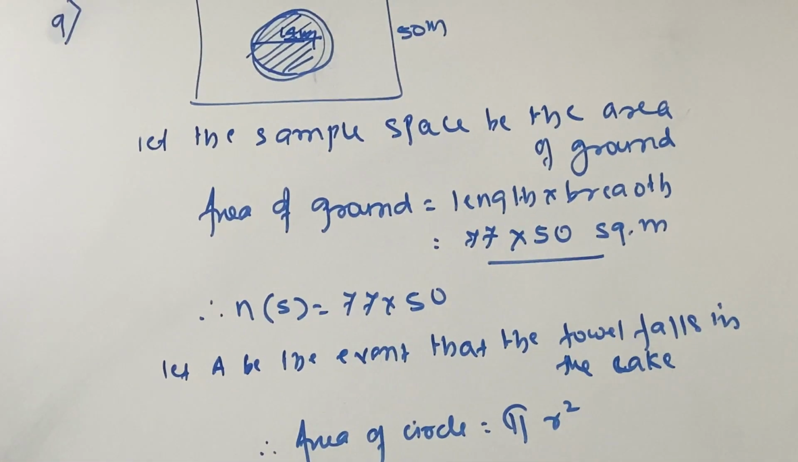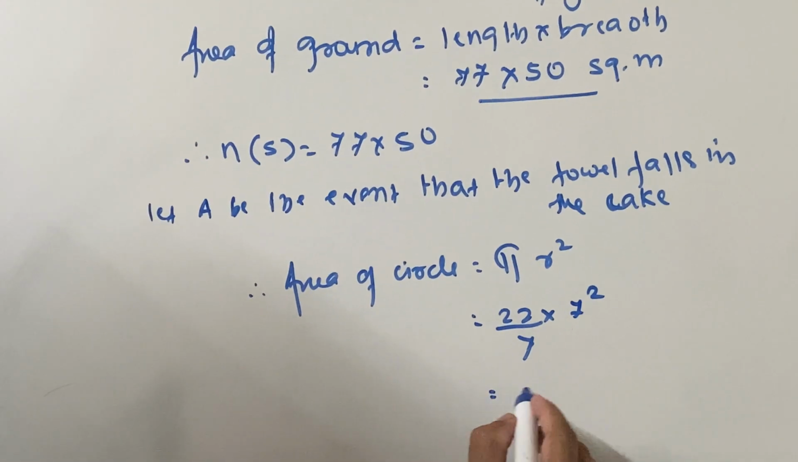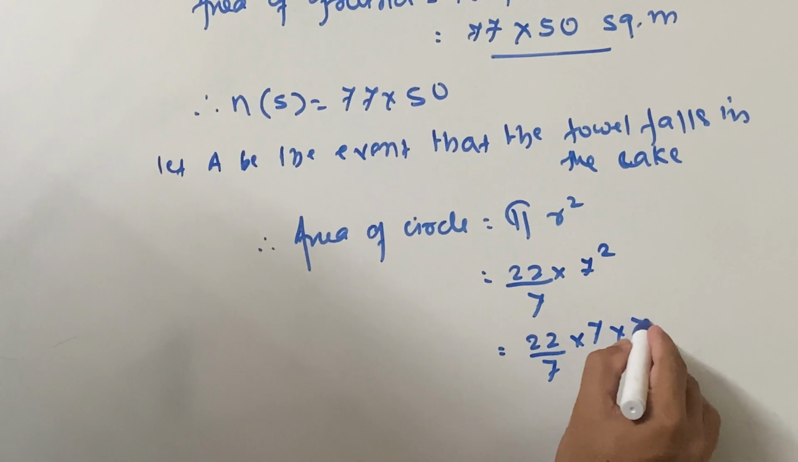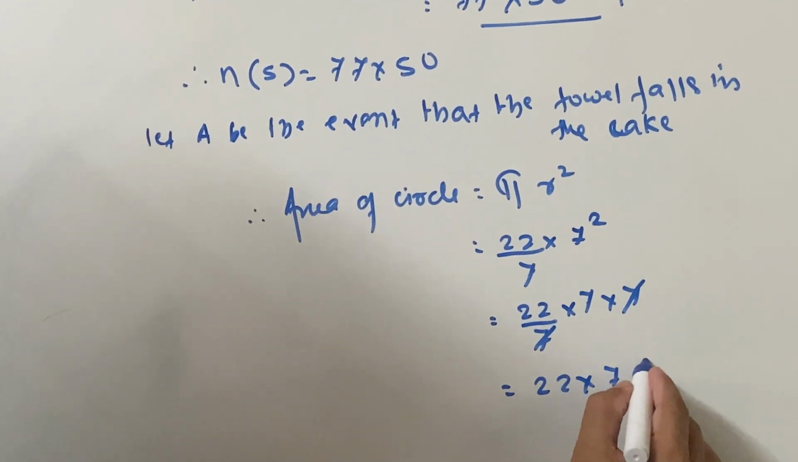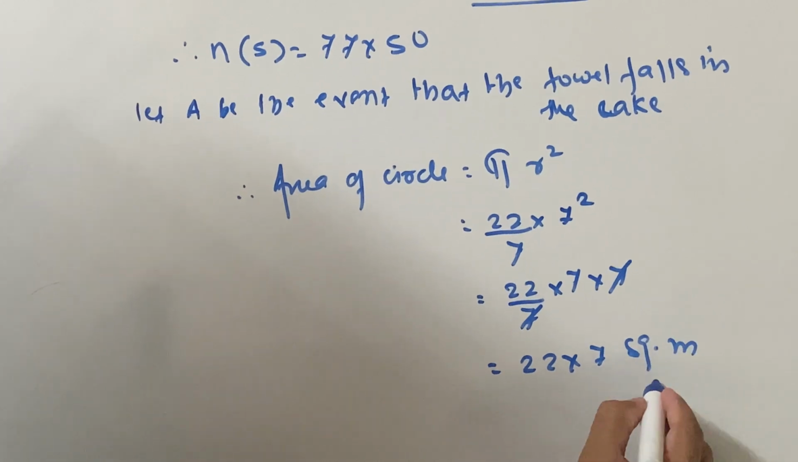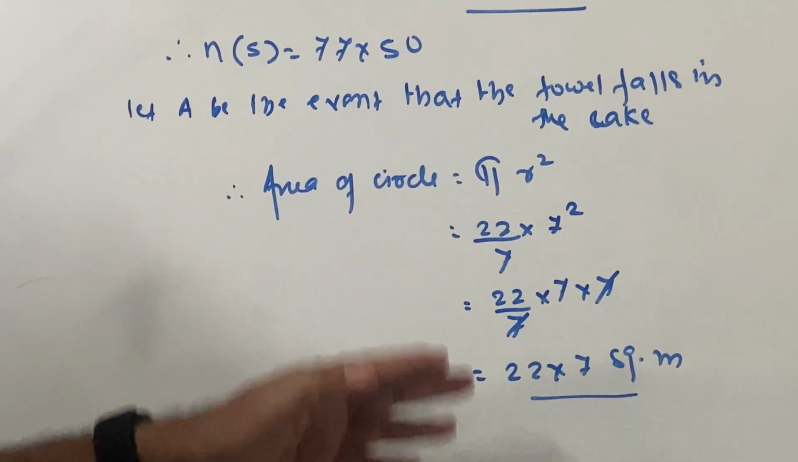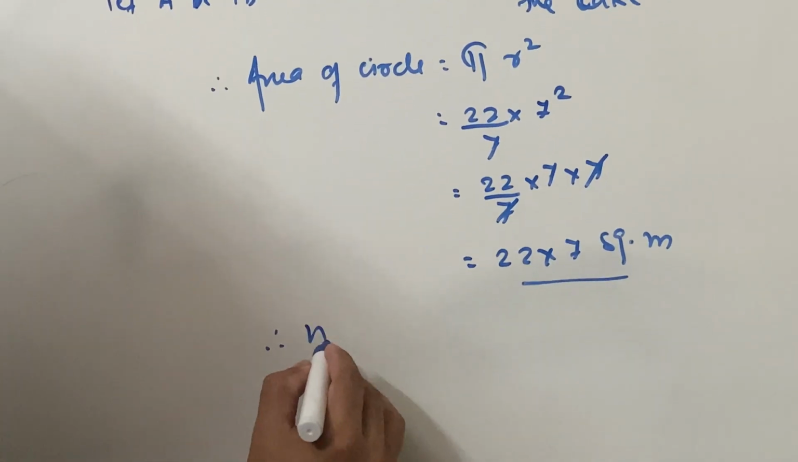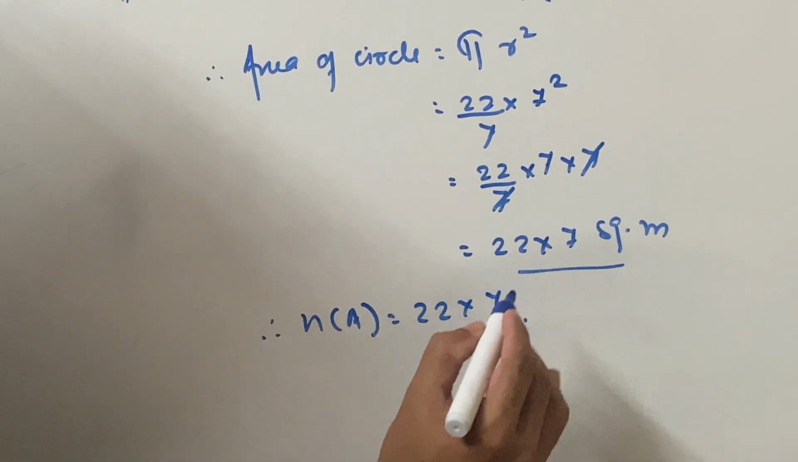Diameter they are given 14. Therefore the radius will be 7. So this is 22 upon 7 into 7 into 7, 7 cancels, and you get keep it as it is over here. This is square meter. इसको जोड़ो मत, because आपको मालूम है आगे जाके तोड़ने का है, तो necessary नहीं है जोड़ने का. And therefore we can say this is n of A is equal to 22 into 7.